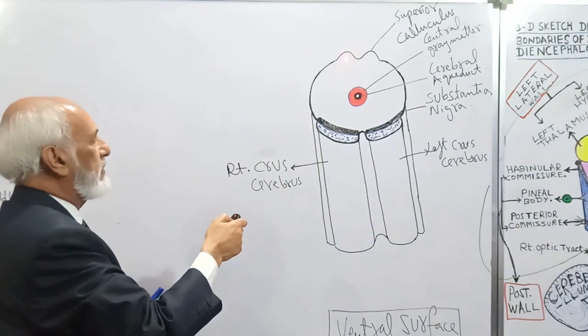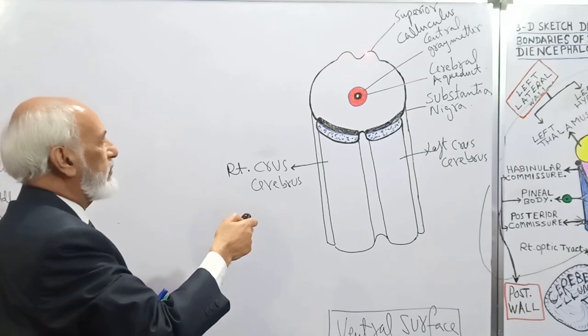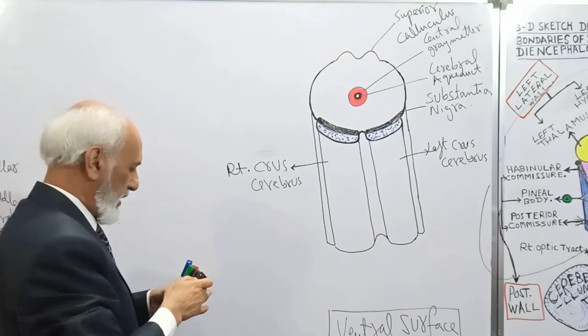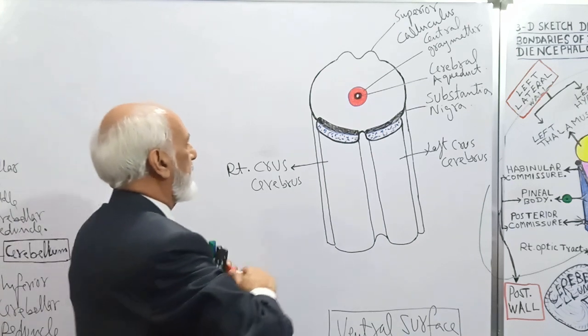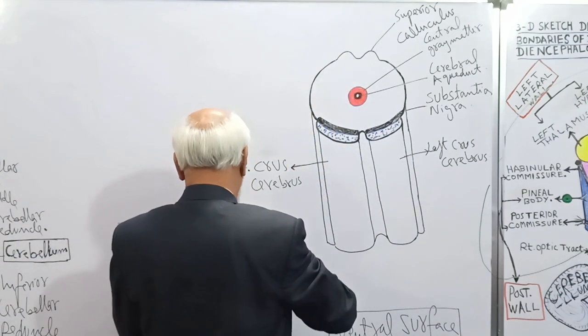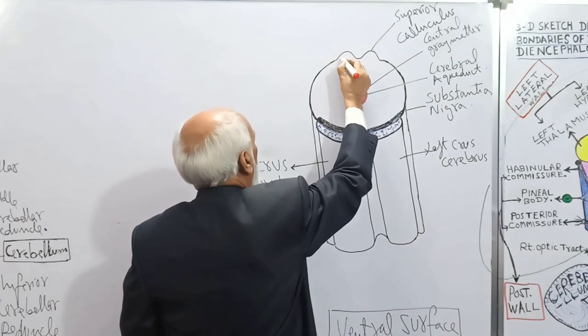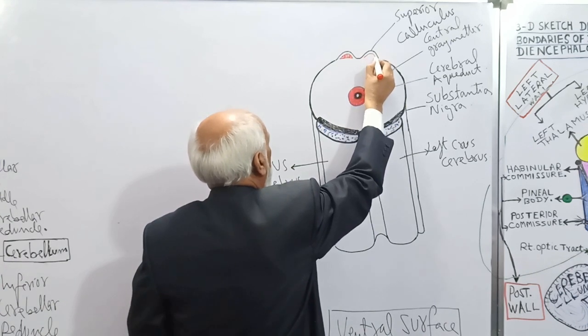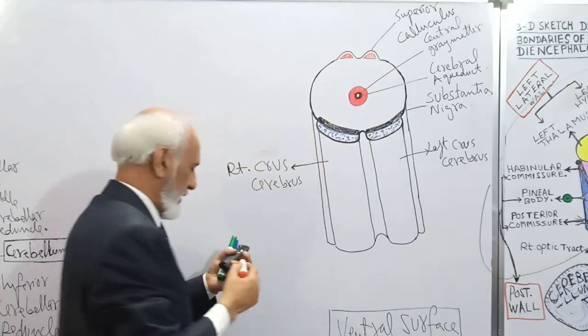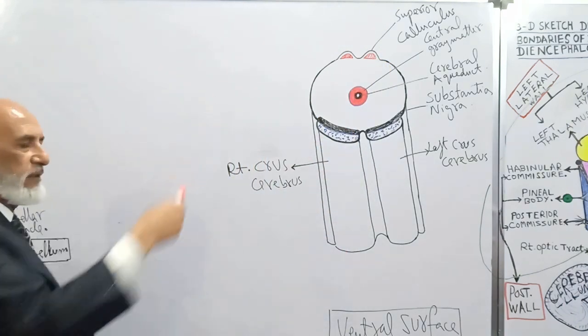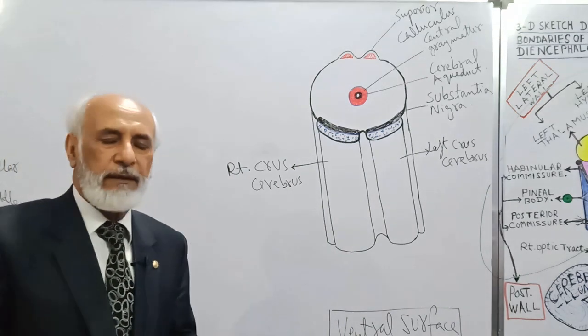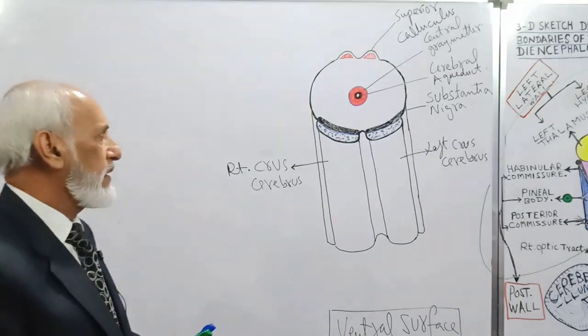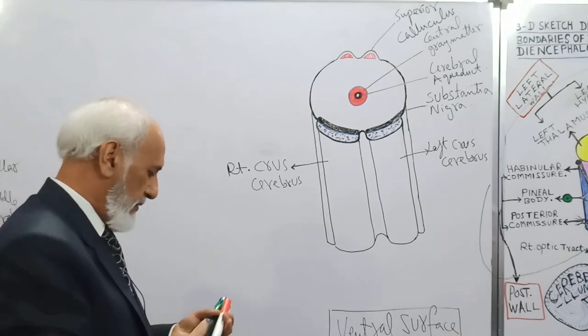This is the right superior colliculus and this is the left superior colliculus. These colliculi are because of underlying nuclei. This is the nucleus of the superior colliculus on the right side, and this is the nucleus of the superior colliculus on the left side. So some of the internal features of the midbrain are shown in this diagram.